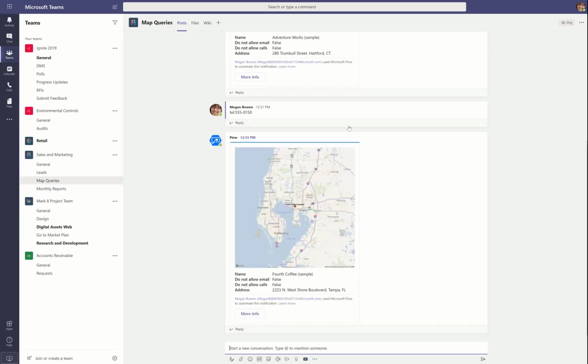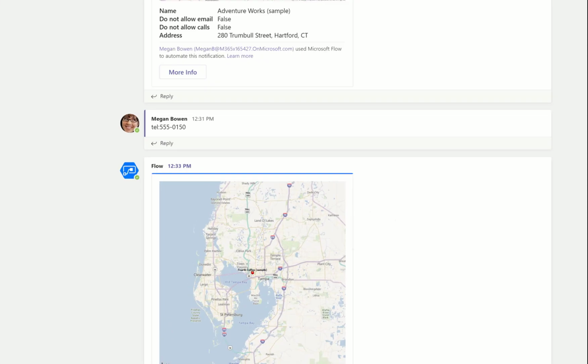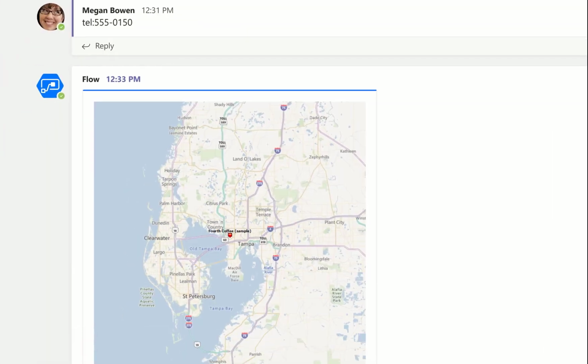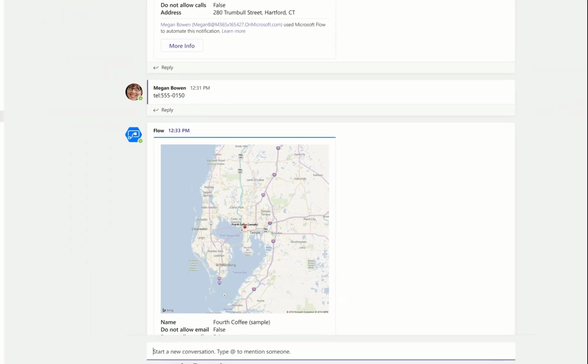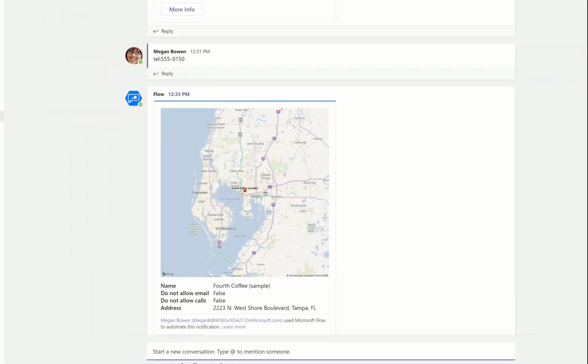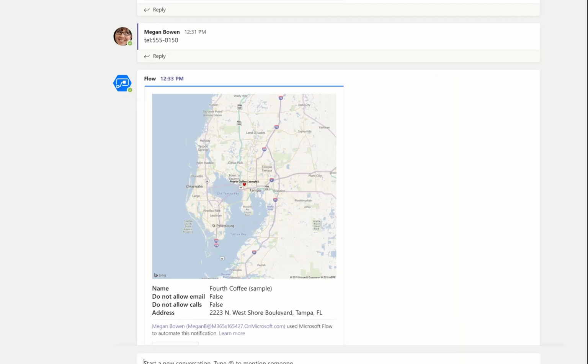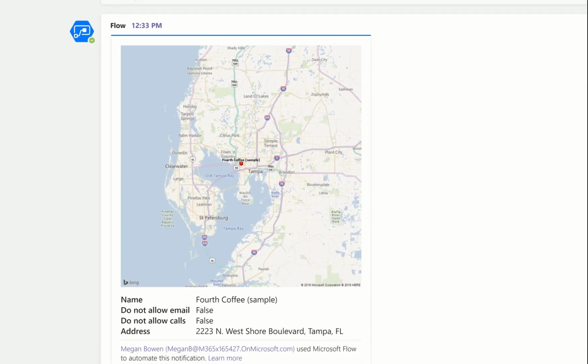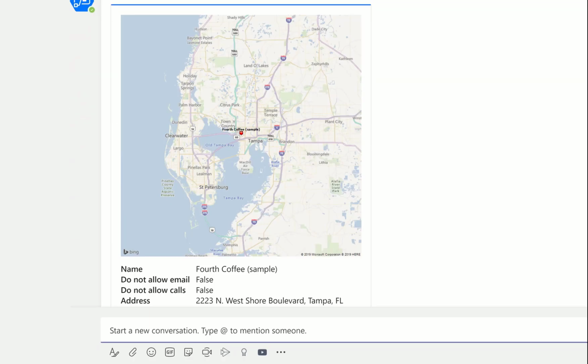Remember to set this flow up. You're going to need to, and there it is. And if we look closely at this, we can tell how long it took. My internet didn't fall down this time. 12:31 to 12:33. It took 2 literal minutes. Okay, and then if we're in here, you can see that there's the zoom. This time did we change it to road? I think we did, because it looks different. Try the different types like aerial, canvas dark, canvas light. It's interesting. You can look at all the different types.